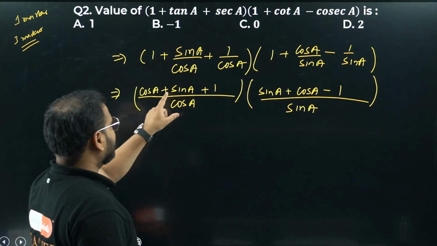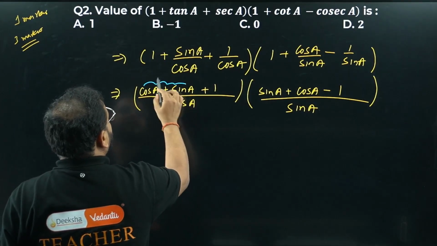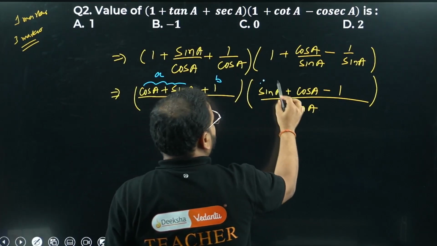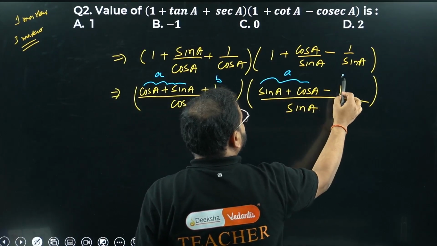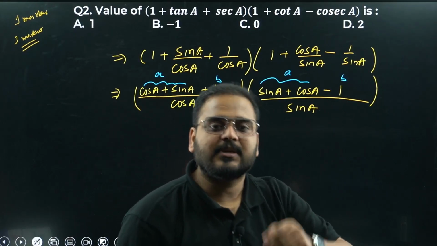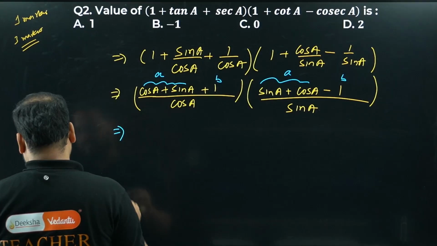Please check. No problem. Check this. This is my a, this is my b. So a plus b over here. Again a, and this is b, a minus b. In the multiplication, a plus b into a minus b, what is that? a square minus b square.